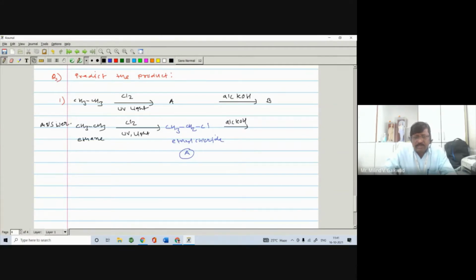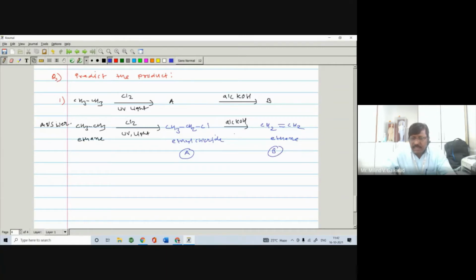Alcoholic KOH. When you learn alkyl halide with alcoholic KOH, actually you have learned this topic in the lower class also. It is not in your syllabus in BSc first year, but even so, if they ask, then you must be in a position to write the answer. You also learn this in the chemistry of alkene. When it undergoes dehydrohalogenation, there is the formation of CH2=CH2. It is your ethene, and it is your B compound.